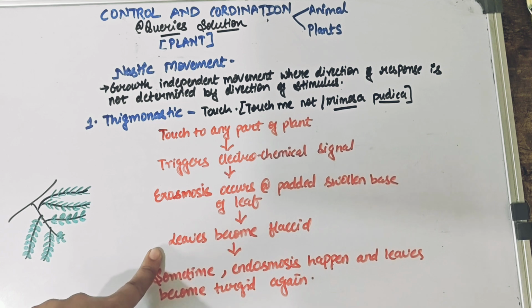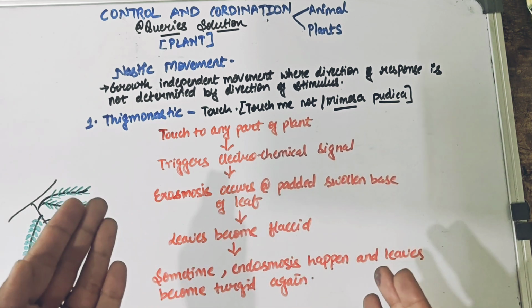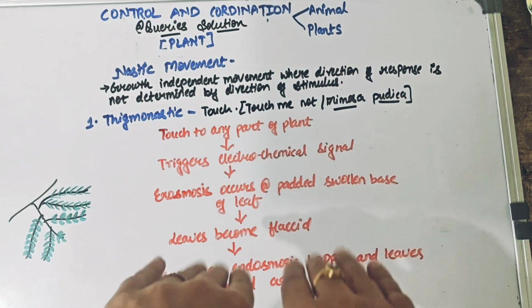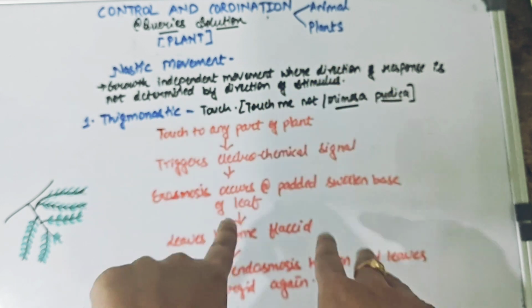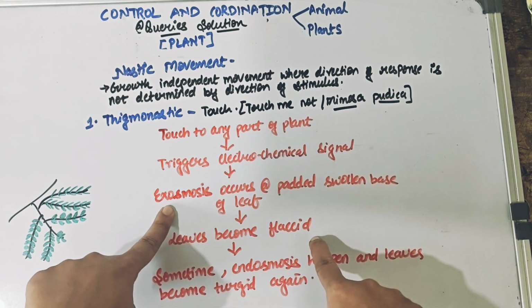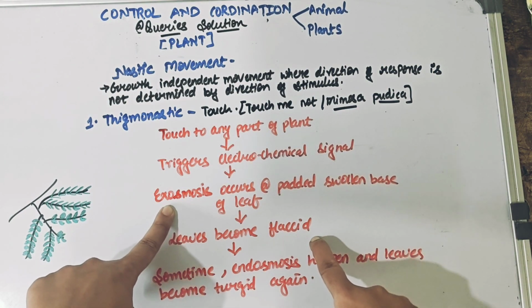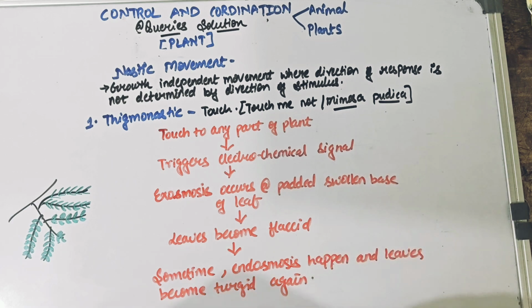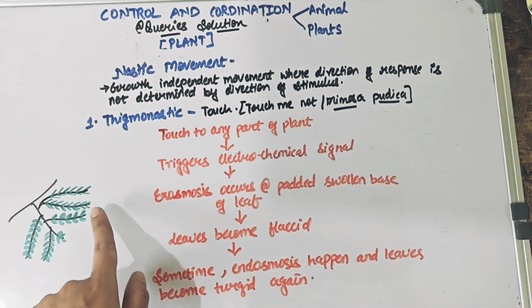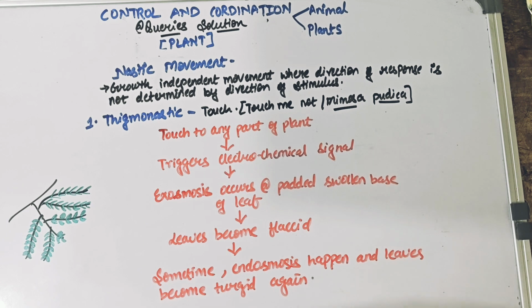Because of that, what is going to happen? After you touch, what you notice is the leaves come down, they bend down, right? Or they become flaccid. But they become flaccid because exosmosis has happened in them. But we do know that after some time the leaves are going to take back their normal shape. The leaves are going to become turgid again. Why? Because endosmosis happens again, which will allow the entry of water into these leaves, and the leaves would again become turgid in nature.